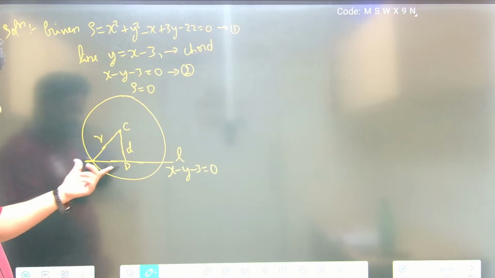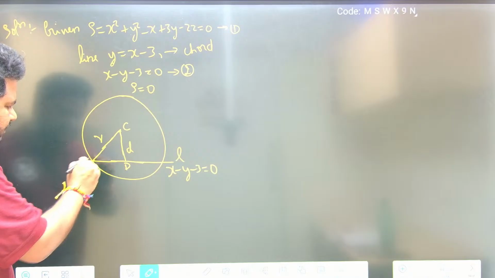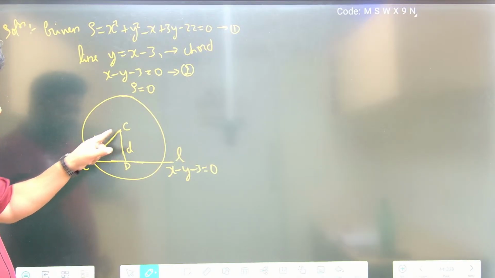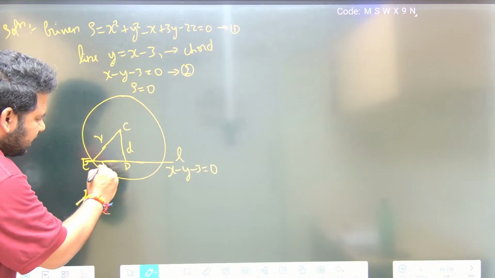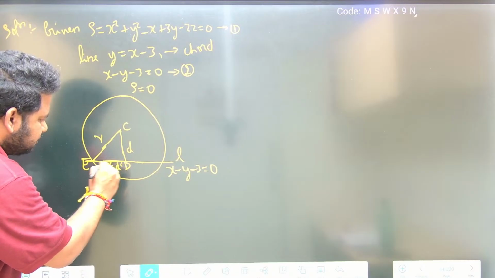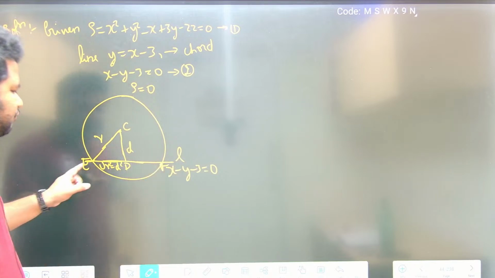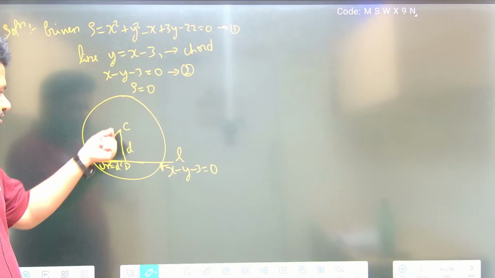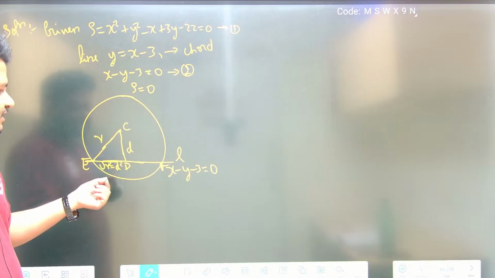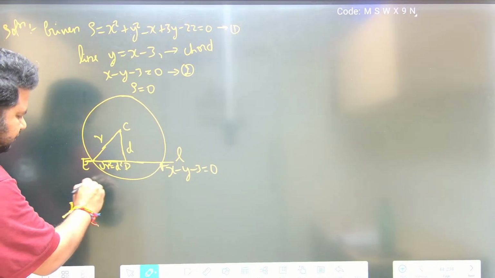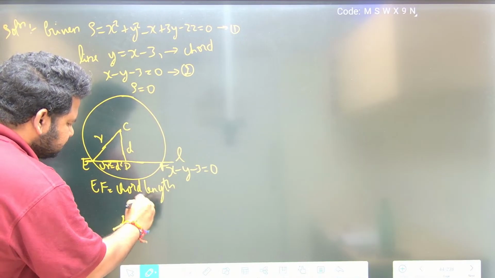So by Pythagoras, this is the hypotenuse, CE. That is, R is the hypotenuse. By Pythagoras theorem, we get ED as square root of R square minus D square. This is E, D, and let me write F. The chord length is EF. This CD will divide the line EF into two equal parts. So EF is 2 times ED. Chord length is equal to 2 times ED.